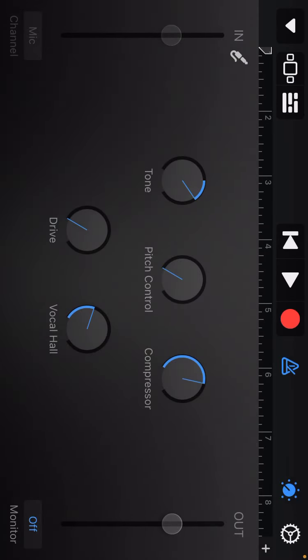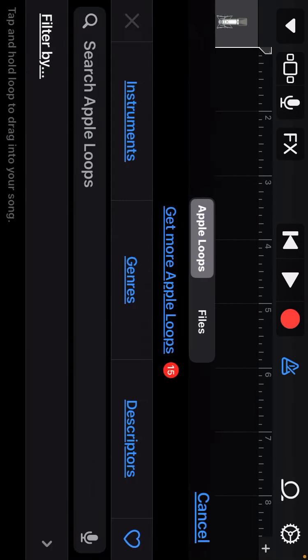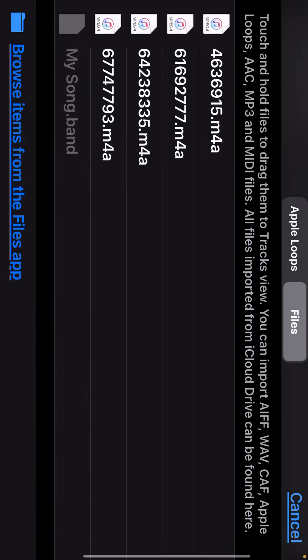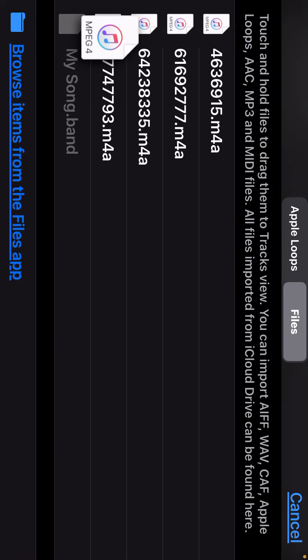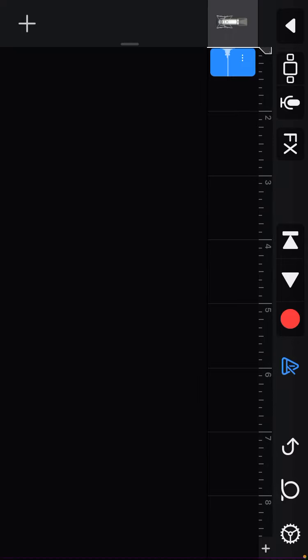There's a button in the top left that looks like a broken keyboard, and then you tap it. Wire, loop-de-loop wire. You click that, files. The file that you want, you just pick it up and then drag it. Turn that off and then just listen to it.